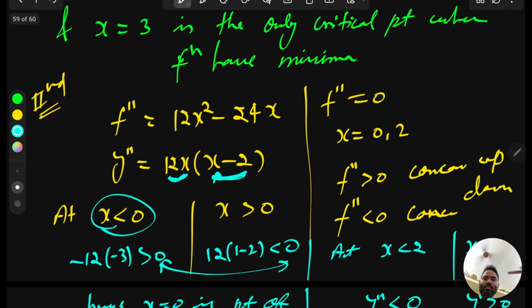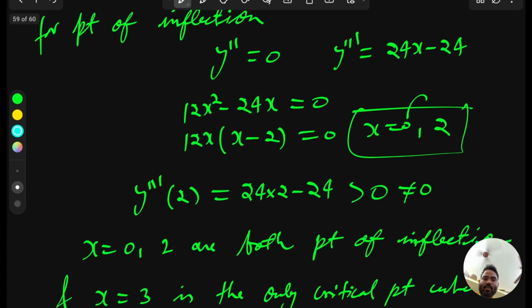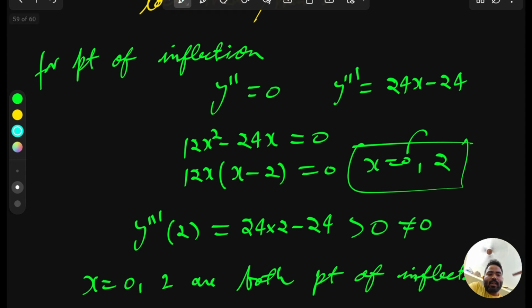Otherwise you can directly go with the triple derivative, but be sure that for finding the point of inflection you just put the double derivative equal to 0, and those points will become points of inflection. And if y dash is 0 and you find the critical point, and that critical point is neither maxima nor minima, then that point can be a point of inflection. And if that is not a point of inflection, then you can say this is only a saddle point, because a saddle point can be a point of inflection, but if you know it is a point of inflection, then say only point of inflection, not saddle point.